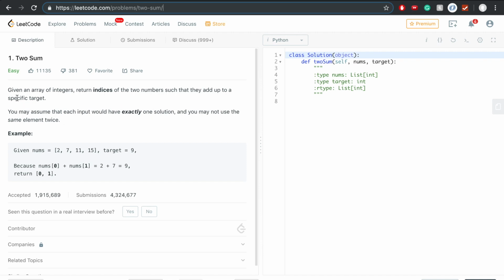So, one of the most important things about solving any question is reading the question. That does not sound too complicated, but trust me, I've been in a situation where you do not read the question correctly, you do not ask the questions you need to ask in order to understand it, and you get into solving the problem, coding it away for like 15 minutes, and after that you realize that's not the way your interviewer wanted you to code it, so you have to start all over again.